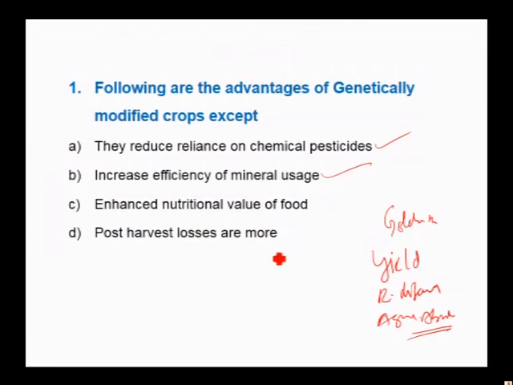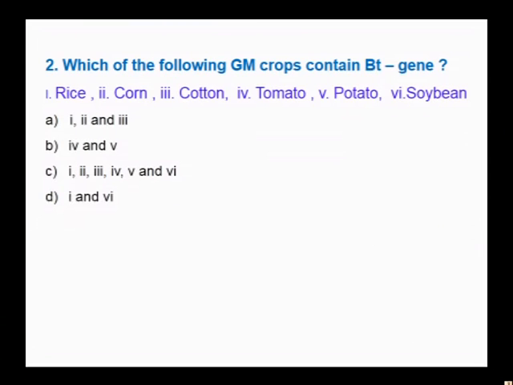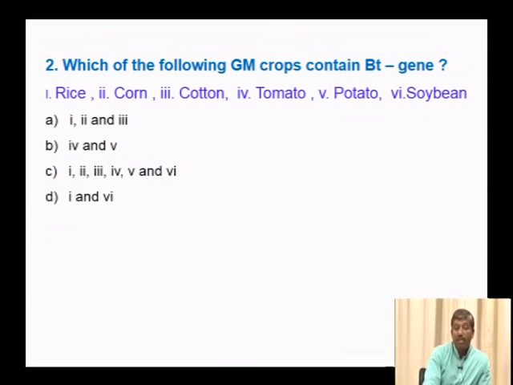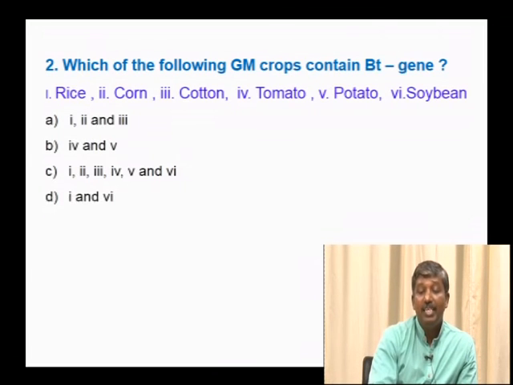Post harvest losses. Generally we will not produce crops by introducing a gene that will increase post harvest losses. Hence, post harvest loss is not the character that we generally incorporate in GMOs. It is the character, except this all the three are generally used. Next, which of the following genetically modified crops contain Bt gene?